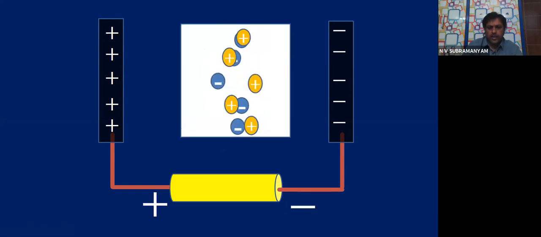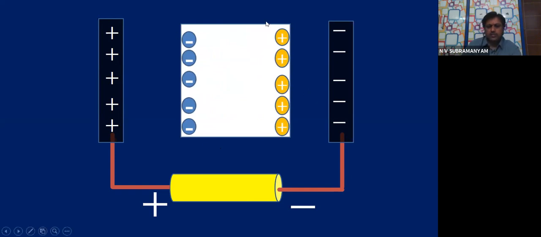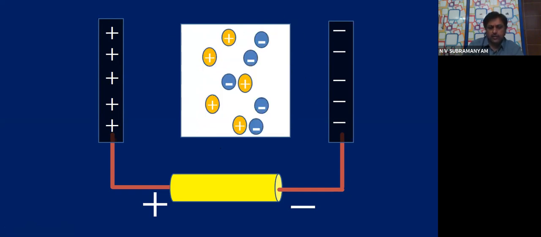The moment I keep the conductor, this white-colored thing is the conductor, let us say. A metallic conductor plate I kept inside the electric field. If you see carefully, these minus signs are the electrons, and these plus signs are the nuclei, let us say, immobile. They are a little heavy, yes or not?